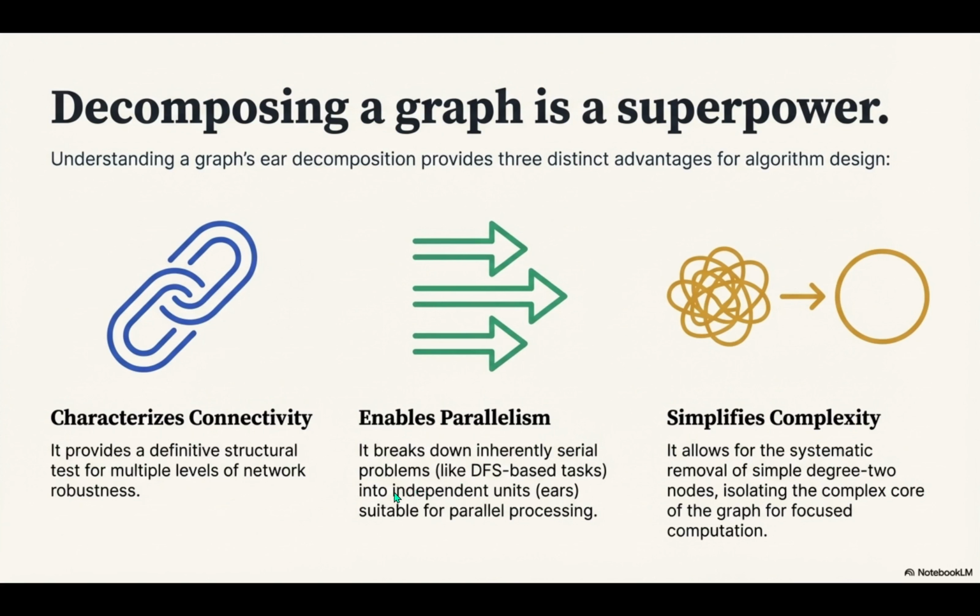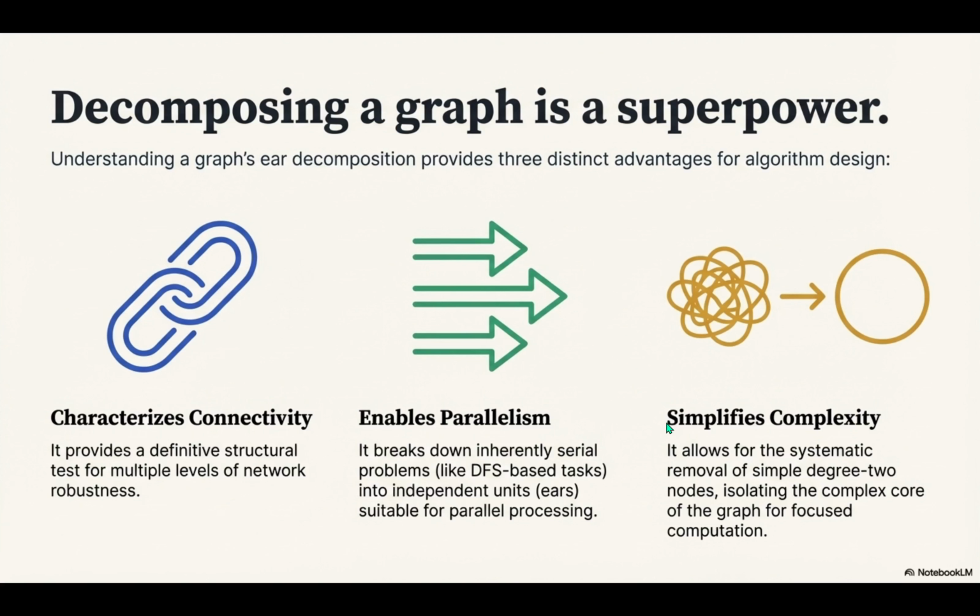Right, it's a bottleneck. Ear decomposition breaks that dependency. Because each new ear, each path, is only defined by its two attachment points to the previous structure, you can often process these ears independently and simultaneously. Wait a second, so instead of one long DFS sweep, we can hand off the analysis of P1 to one processor, P2 to another, and P3 to a third, all at the same time. That's it. You turn a slow serial task into a highly accelerated parallel process. The structure of the decomposition itself dictates your strategy for distributing the computation.